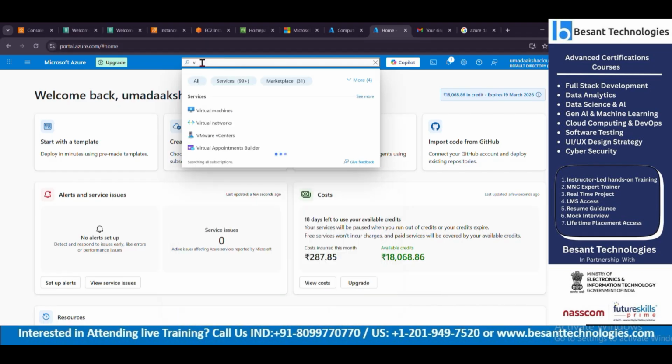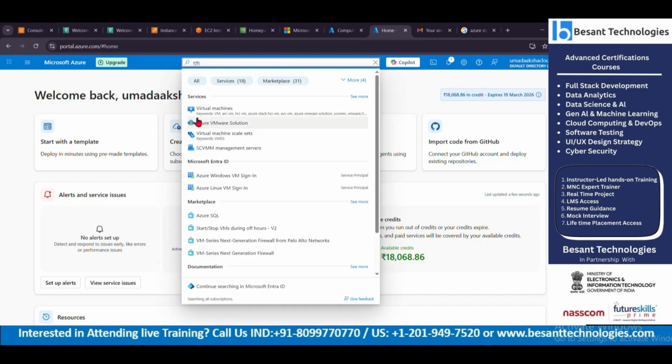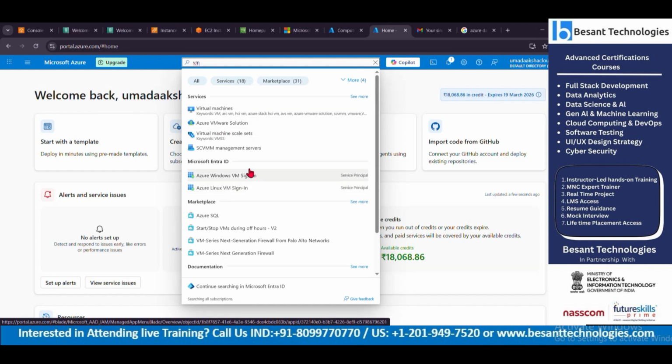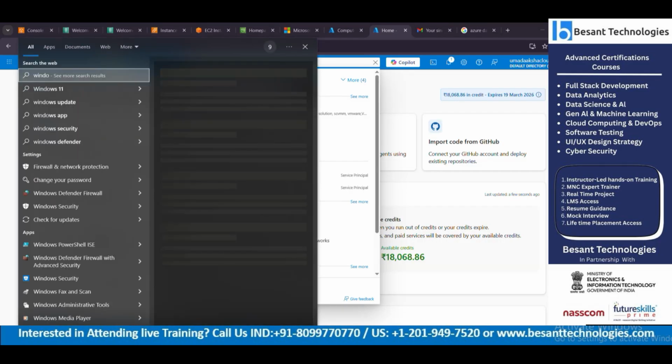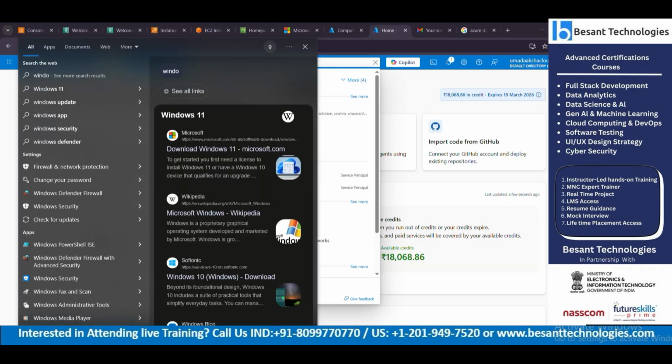Then VM, which is virtual machine. VMware is different. Virtual machine is different. I believe you know that. Do you know that? Any idea of VMware? Can you explain a bit about VMware? Yeah, VMware, virtual machine, something.